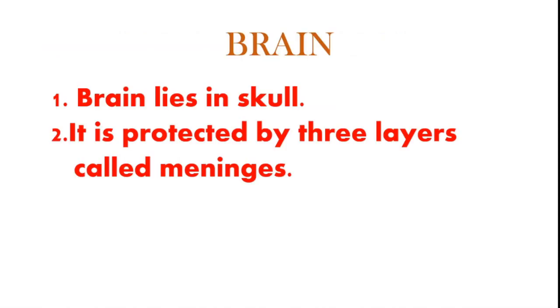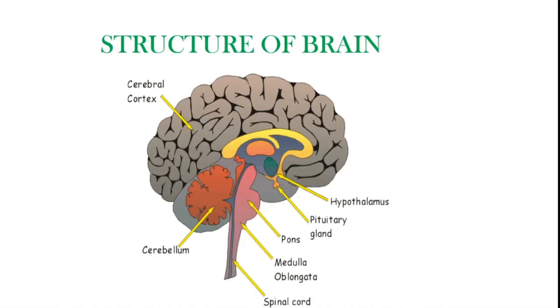First, we study about the brain, which lies in the skull. It is protected by three layers called meninges. These meninges protect the brain from any shock or injury, and the portion of the skull in which the brain lies is called cranium.